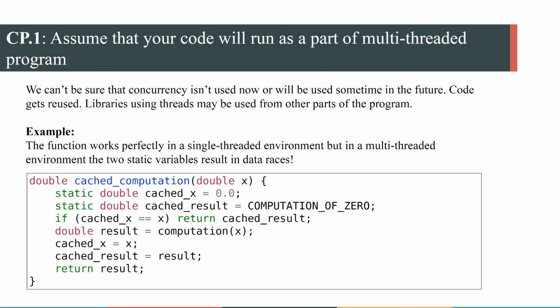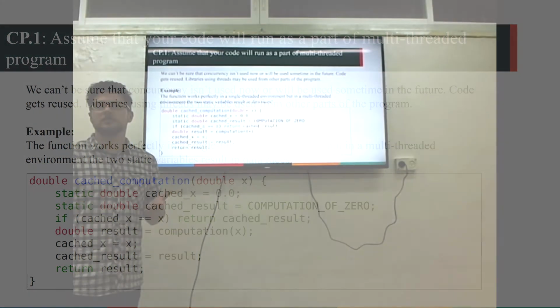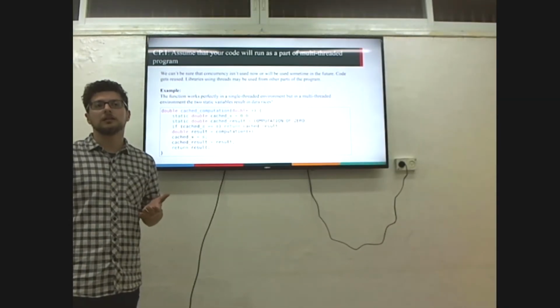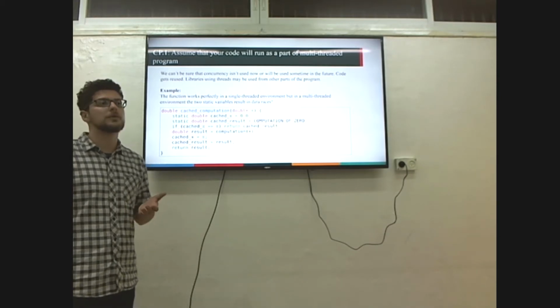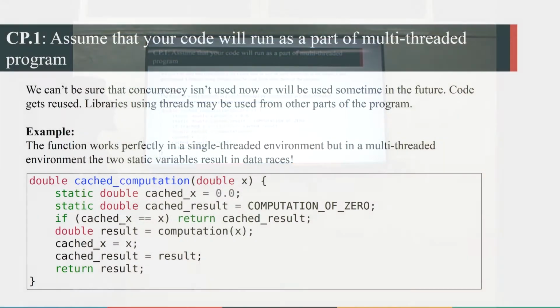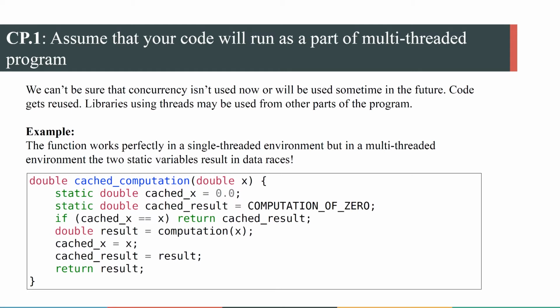So the first guideline I want to discuss is CP1. Assume that your code will run as part of a multi-threaded environment. The idea is sometimes we don't know if concurrency is used now or will be used in the future, and code gets reused and libraries are used from different parts of the application. Let's take a look at this function, cached computations. It seems that it works perfectly in a single-threaded environment, but in a multi-threaded environment, these two static variables, cached x and cached result, will definitely lead to data races.